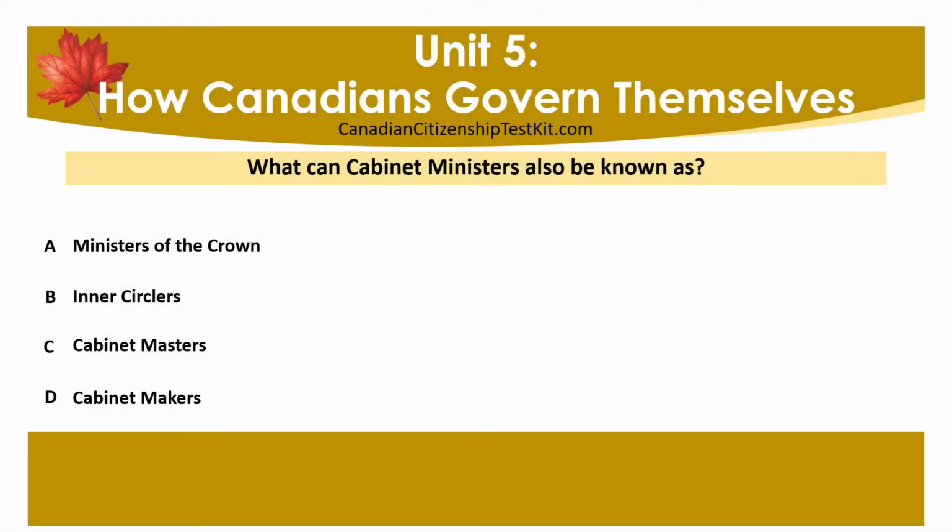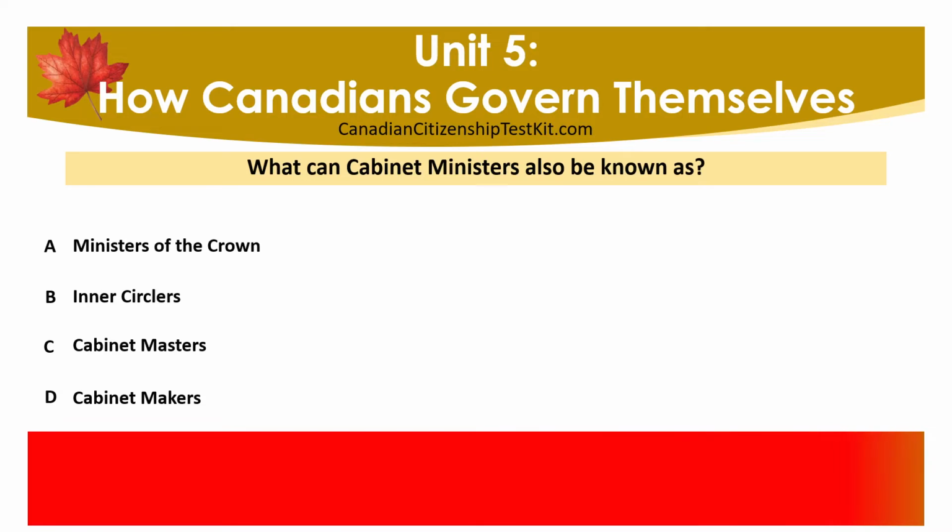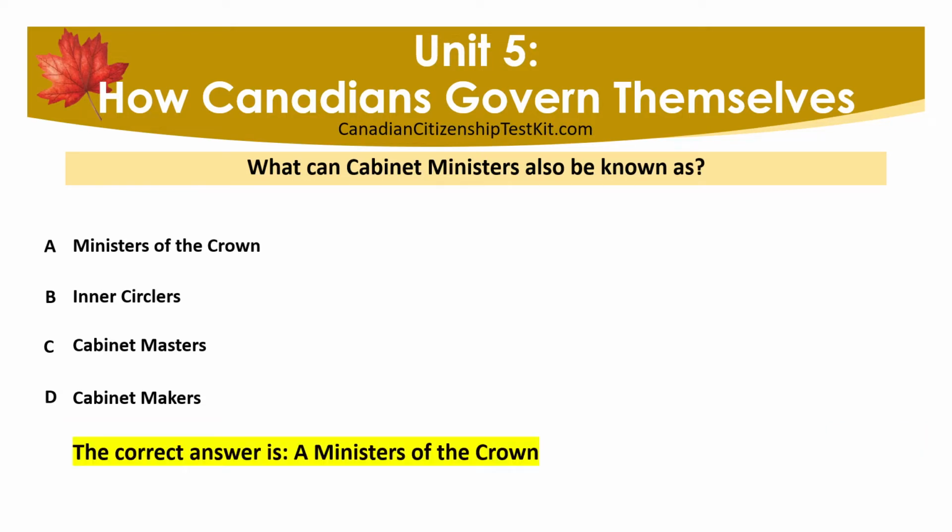What can cabinet ministers also be known as? A. Ministers of the Crown. B. Inner Circlers. C. Cabinet Masters. D. Cabinet Makers. The correct answer is A. Ministers of the Crown.